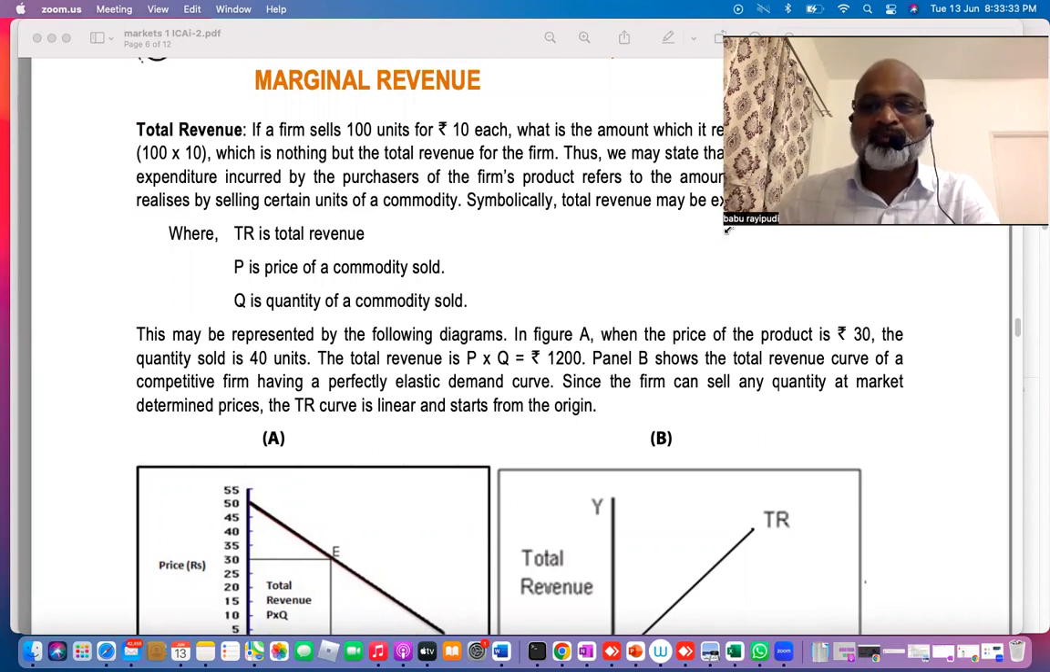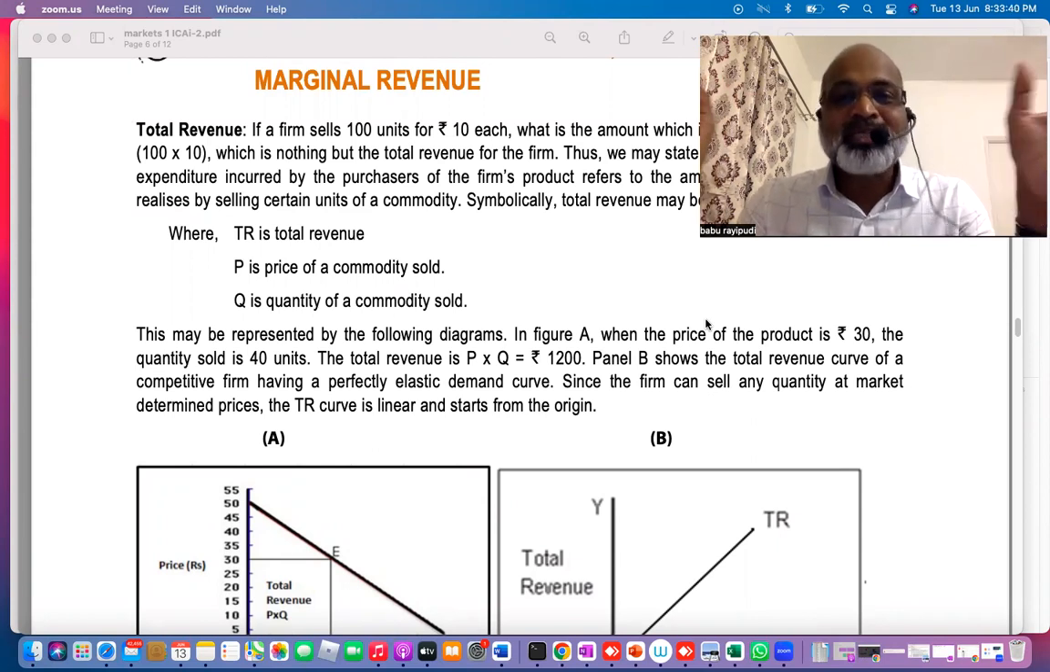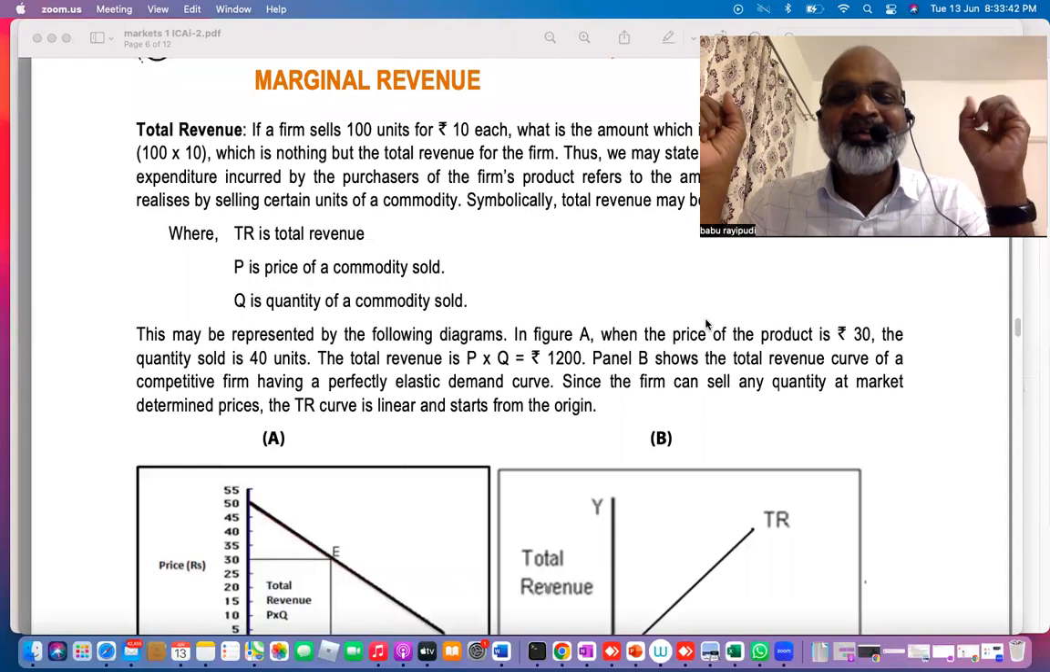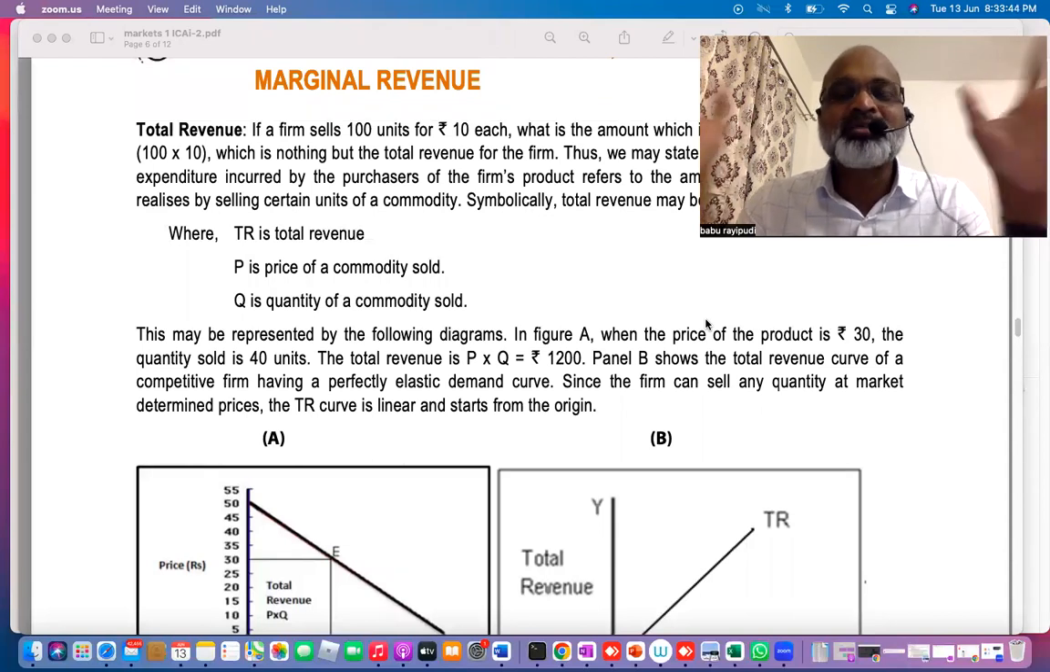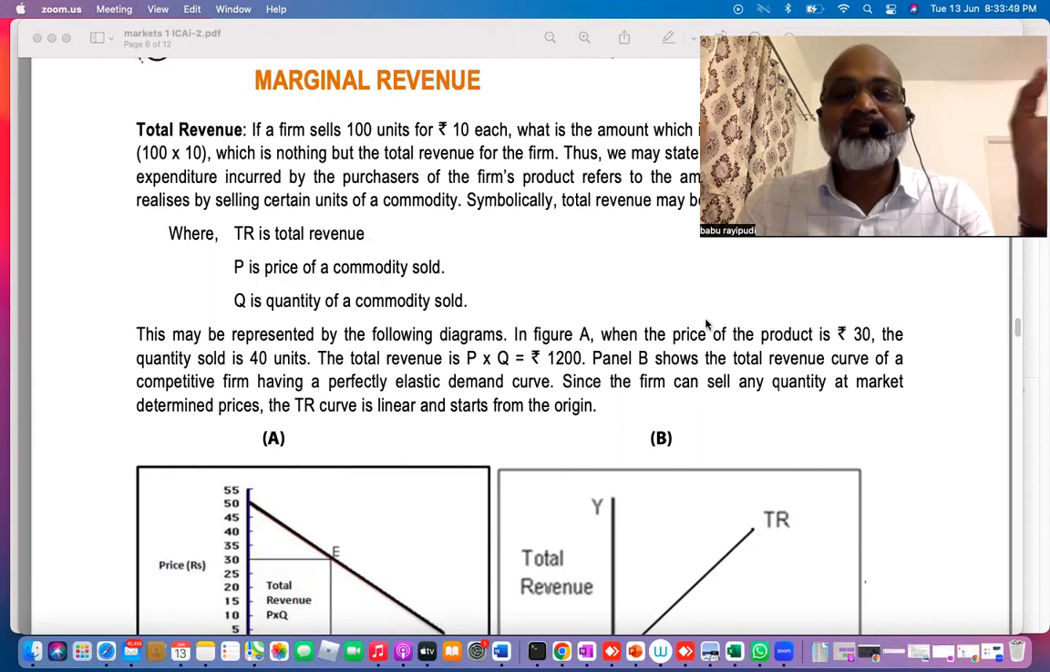The next one we have is a rapid revision. It's a CA Foundation Economics rapid revision, so do not expect slow and steady teaching here. Please expect straight shooters which are important for the exam, and that too exactly from the CA Foundation ICAI Economics material.